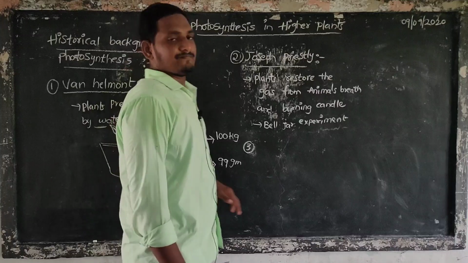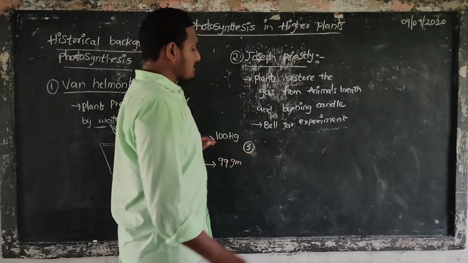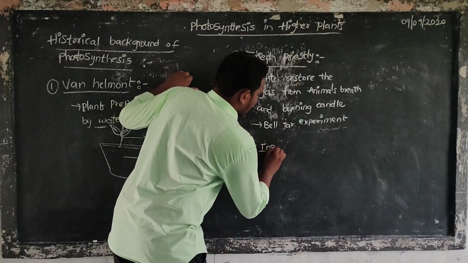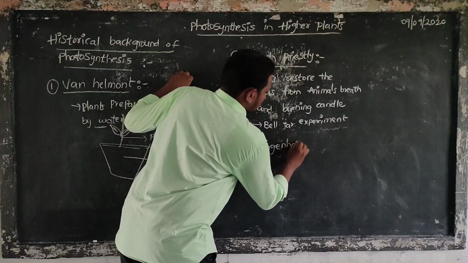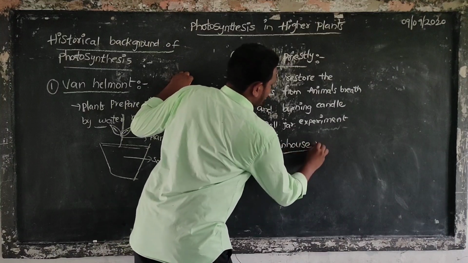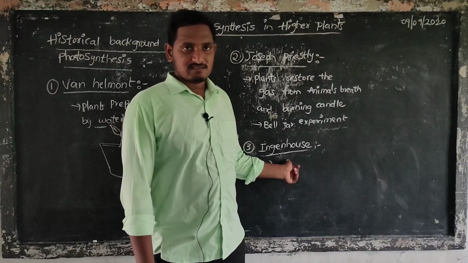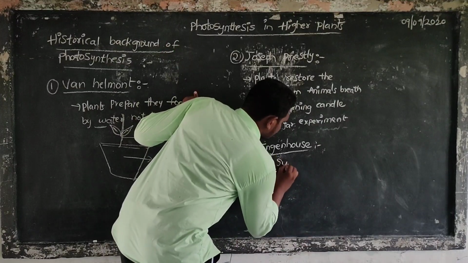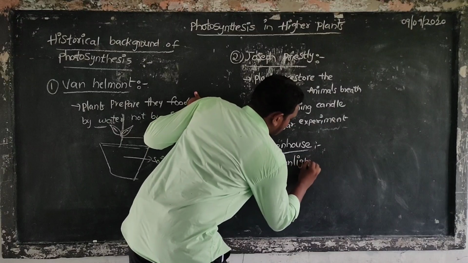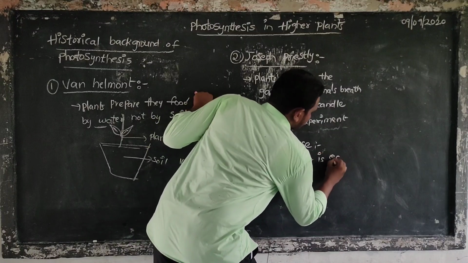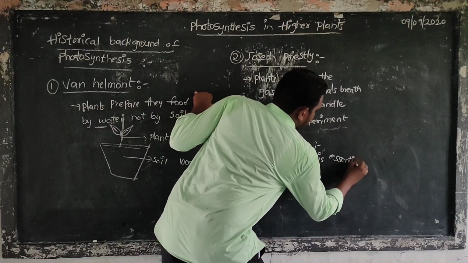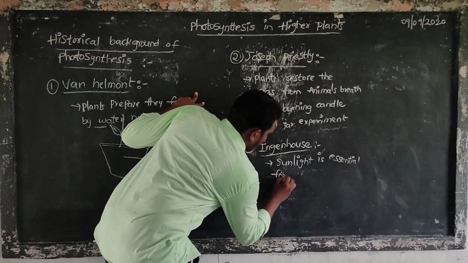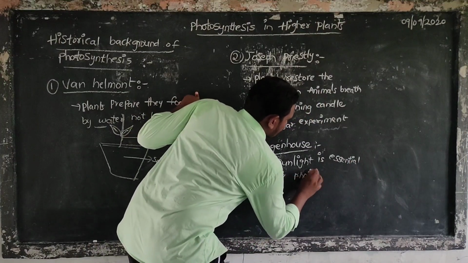Third scientist, John Ingenhousz. John Ingenhousz said that sunlight is essential for photosynthesis.